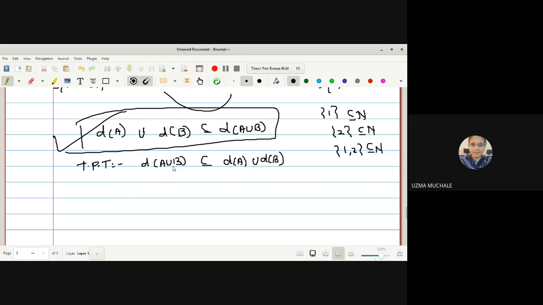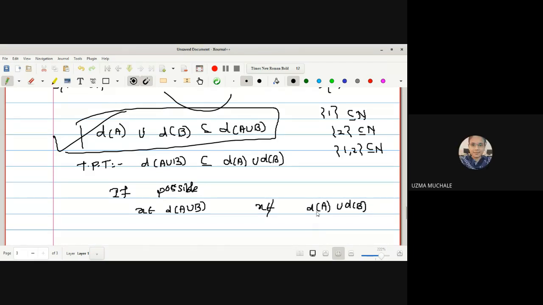Okay, if we want to prove this, as we are not having any given thing or any assumptions, what we will do is use one way. There are so many ways to prove a proof, right? Direct way, by construction, by contradiction assumption, like this. So let us use the contradiction assumption. Let us assume that, if possible, X belongs to D of A union B, but X is not a member of D of A union D of B. Are you getting me?